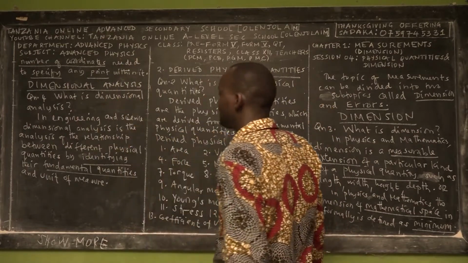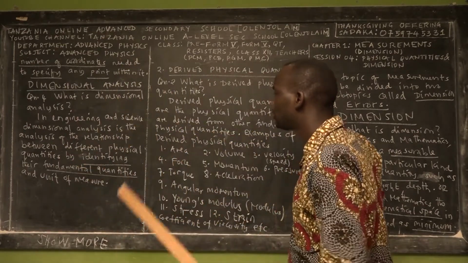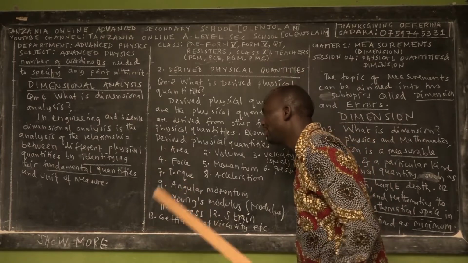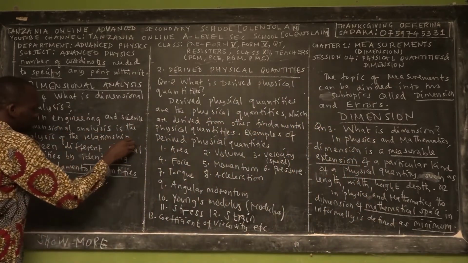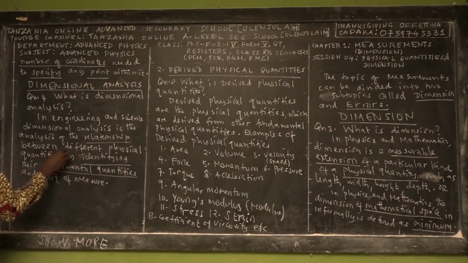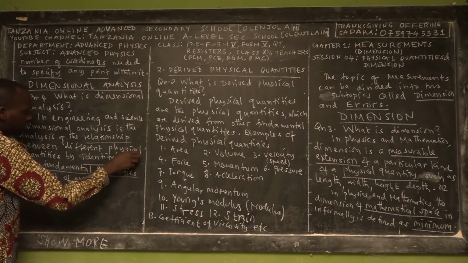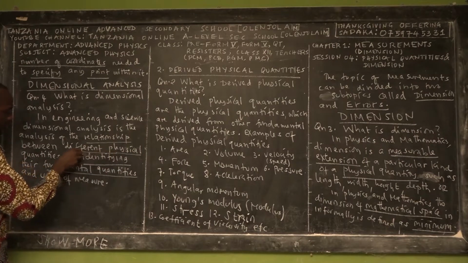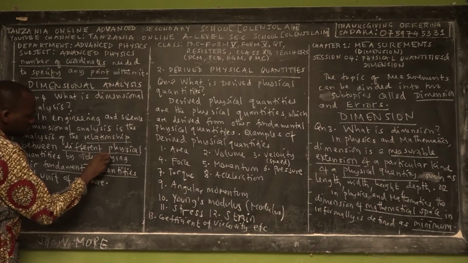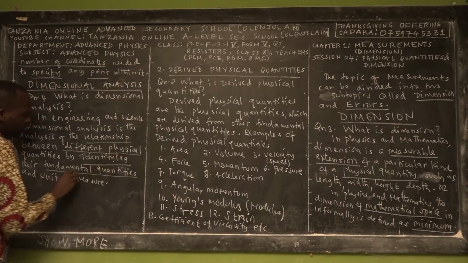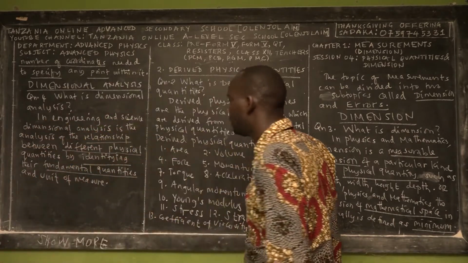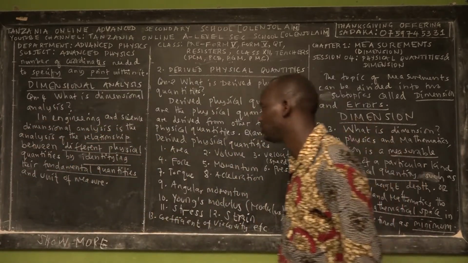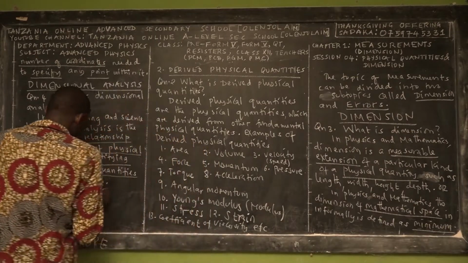What is dimensional analysis? In engineering and science, dimensional analysis is the analysis of the relationship between different physical quantities by identifying their fundamental quantities and unity of measure.